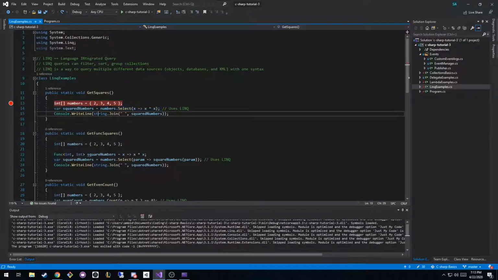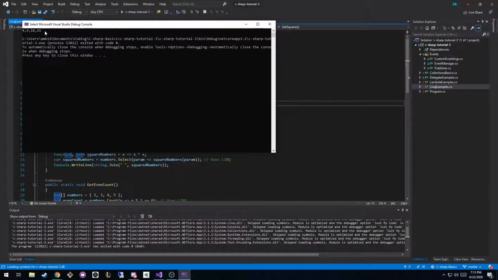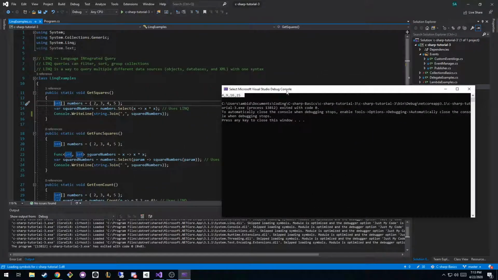To loop over it, we can call string.Join. If you hover over it, you can see it concatenates the members of a collection using the separator. In this case, it would take each of the numbers and print out each number with a space in between. We could change it to a comma or something. So it would print out each of the numbers squared, right? If we just hit run, you can see it prints out 4, 9, 16, and 25.